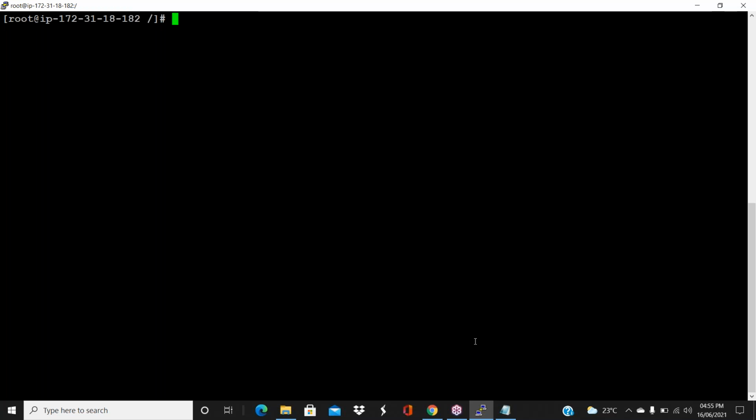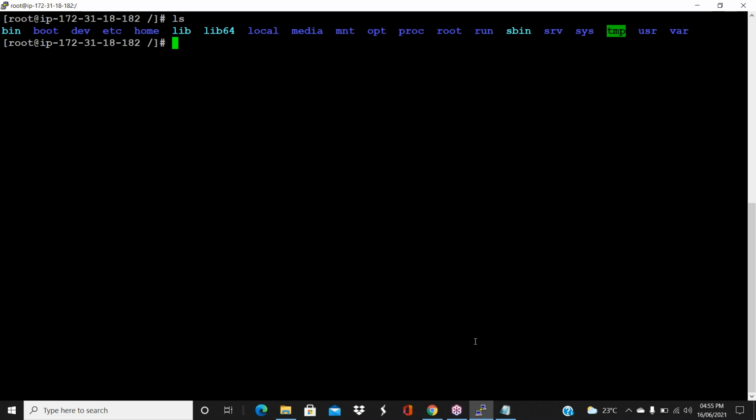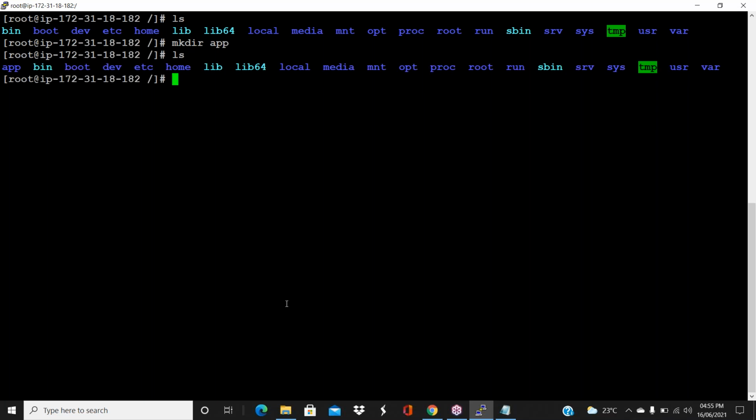Do ls here. Let's create a folder. mkdir. How to create a folder, guys? mkdir. mkdir stands for make directory. Okay, space, then the folder name. Example app. Maybe you can give your application name. As of now, I'm giving just app. Enter. Do ls. See, guys, now the app folder is there in your slash folder.